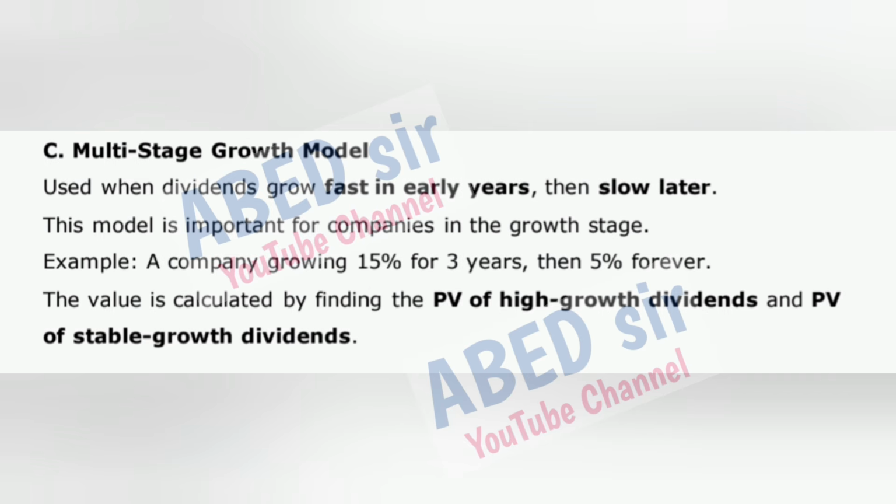C. Multi-stage growth model. Used when dividends grow fast in early years, then slow later. This model is important for companies in the growth stage. Example: a company growing 15% for 3 years, then 5% forever. The value is calculated by finding the PV of high growth dividends and PV of stable growth dividends.